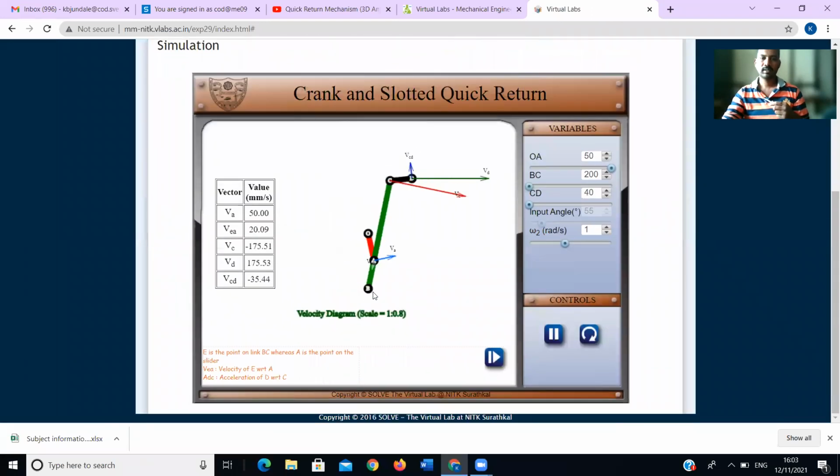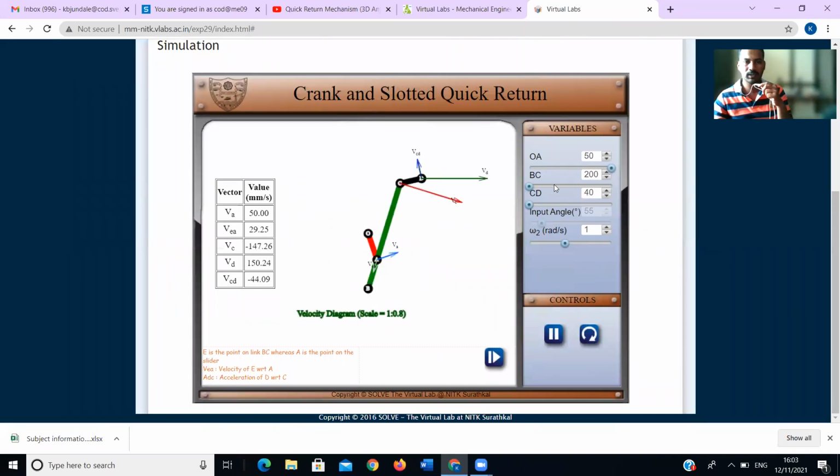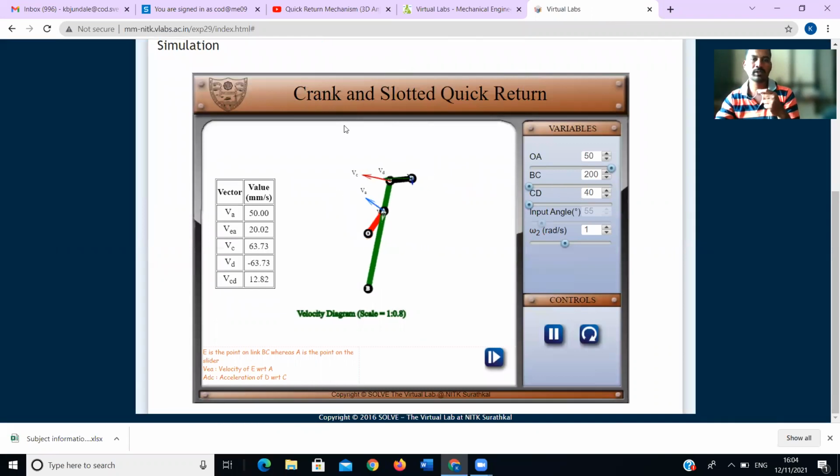Now here in the simulation, you will find you can change the size of each and every element. In the quick return mechanism, there are 3 links: OA, BC, and CD. We can change the length of each and every link.